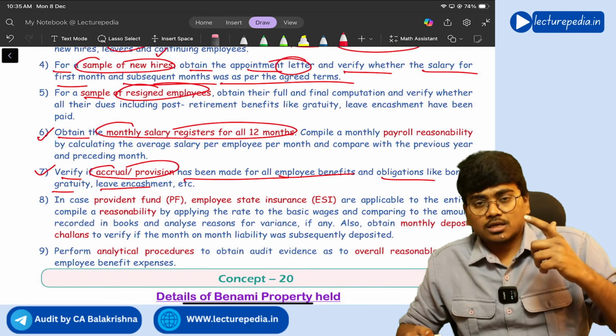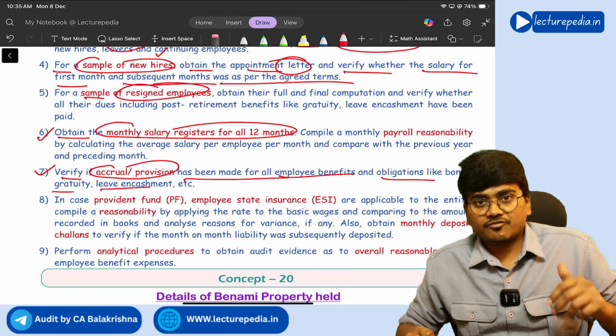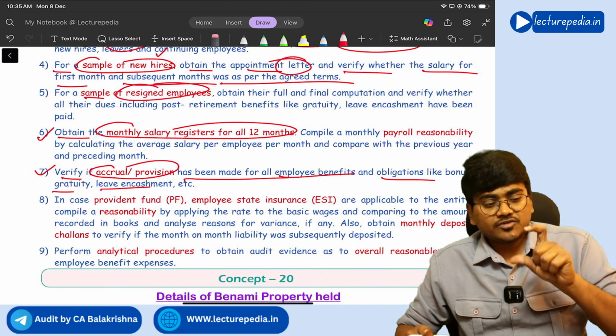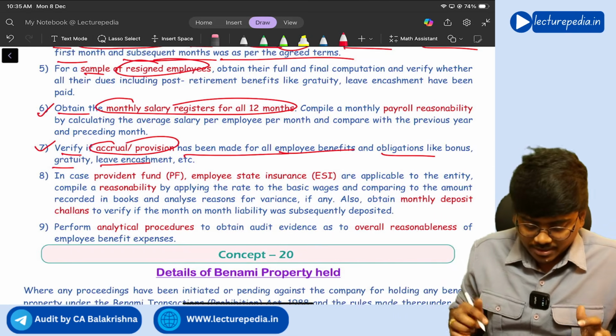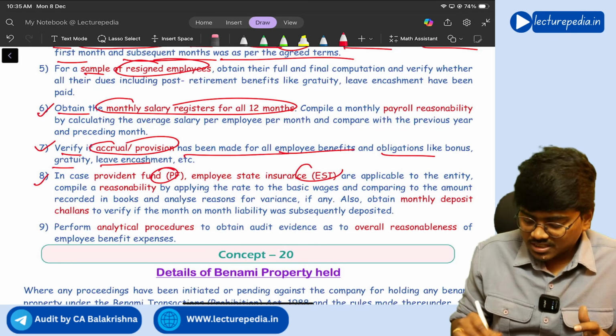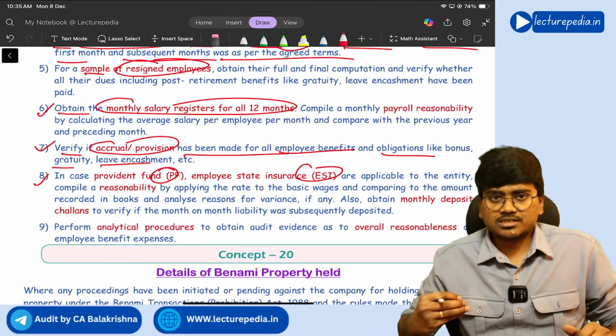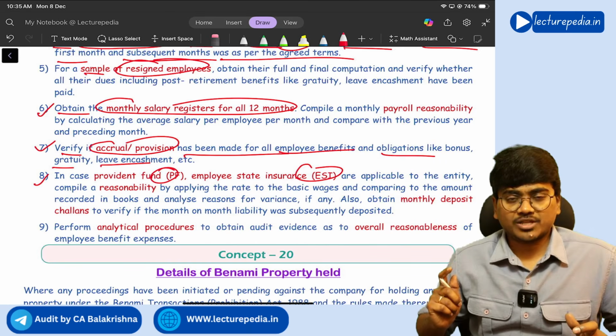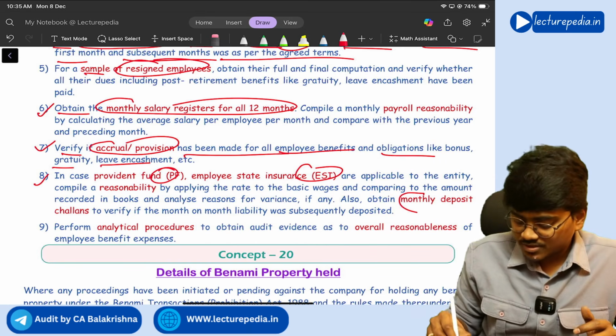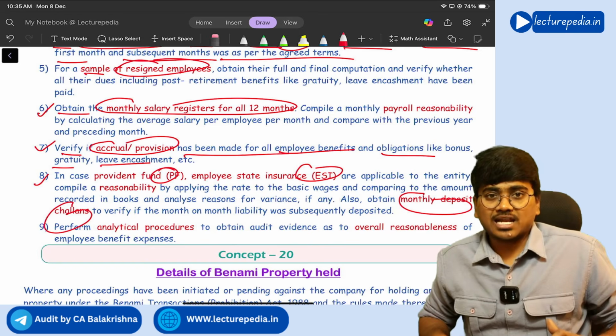So on 31st March, you will prepare financial statements. As on 31st March, you need to check whether the provision for all the employee benefits has been made or not. And in case of PF, ESI, and other deductions that the company has made, whether these have been properly deposited with the respective authorities, you need to check with the monthly deposit challans.